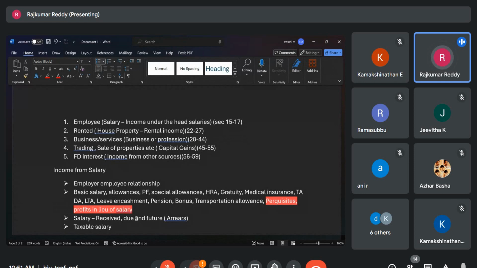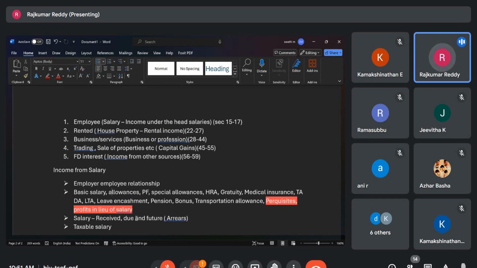And gratuity, leave encashment, these pensions are all, some exemptions are there. Like gratuity, if you worked in a company for 5 years and you are resigning and joining some other company, that company will pay you a gratuity. That is also taxable. But if you go in depth into the Income Tax Act, once in a lifetime, that gratuity you can claim as an exemption up to 20 lakhs. Now people are changing jobs like anything.